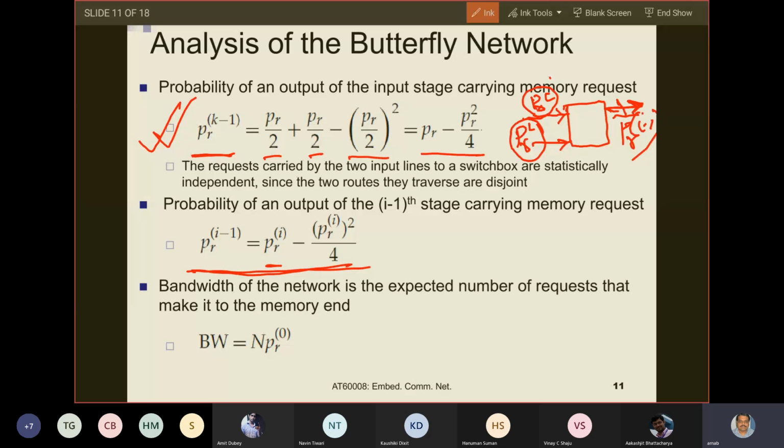Okay, before bandwidth, we can find out the probability that the output stage is carrying a memory request. The probability that the output stage is carrying a memory request is PR_0.